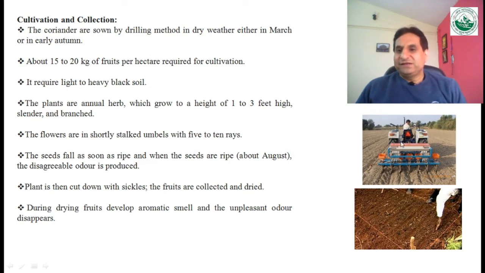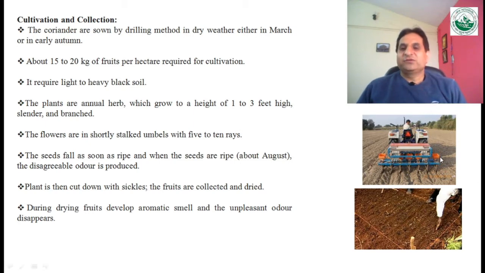You can see here in the pictures, agricultural land prepared for cultivation. Drilling means you dig the soil, then put the seed inside the soil and cover the seed with soil.